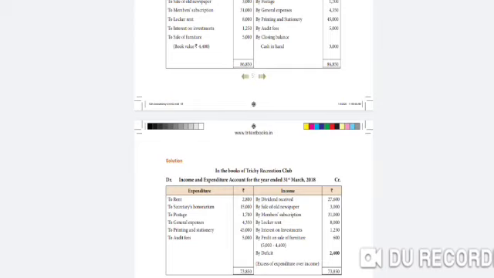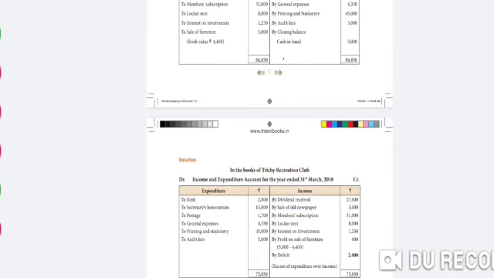Next one, rent 2,800 is an expenditure side. Next one, secretary's honorarium 15,000, postage 1,700, general expenses 4,350, printing and stationery 45,000. Last one, audit fees also 5,000 is taken on the expenditure side. Last one, closing balance is not considered for value. So calculate the income side. So calculate the expenditure side: 2,800, 15,000, 1,700, 4,350, 45,000, then last one 5,000.